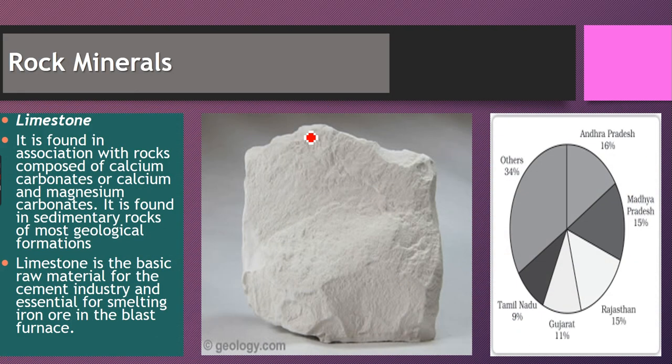Let's go to rock minerals. We're going to study limestone in rock minerals. It is found in association with rocks composed of calcium carbonate or calcium and magnesium carbonate. It is found in sedimentary rocks of most geological formations. Limestone is the basic raw material for cement, and essential for smelting iron ore in the blast furnace. Limestone is required for these two reasons. Details regarding this we are going to study in the manufacturing industries chapter.